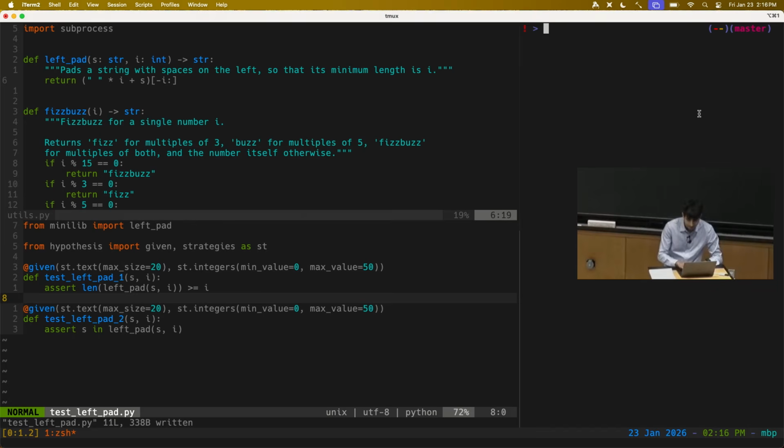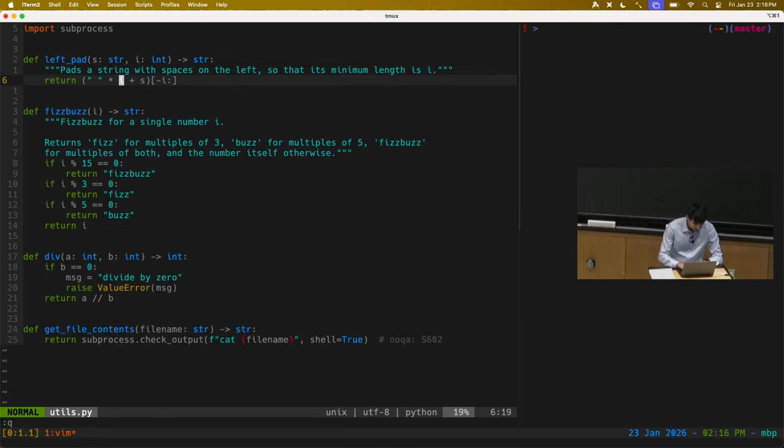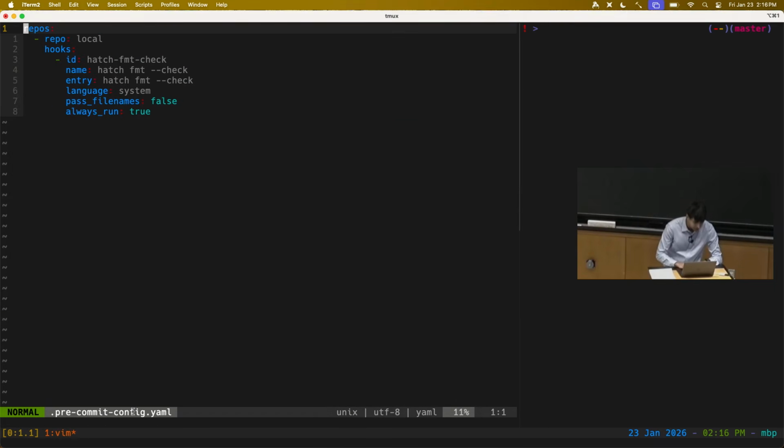In this project, we've already set up a formatter and linter, and we have a mechanism to run tests and so on. I have in this file, pre-commit config.yaml, I'm using a program called pre-commit that's linked in the lecture notes, but there's also this general concept of pre-commit hooks.